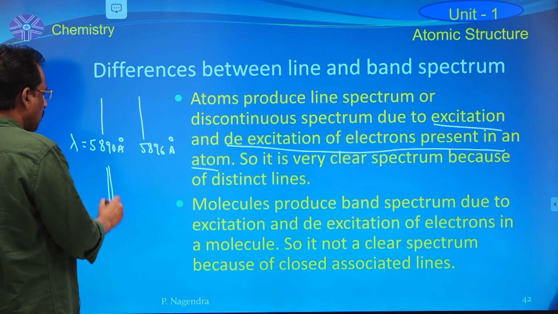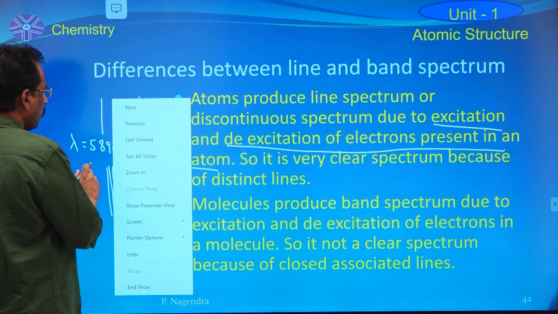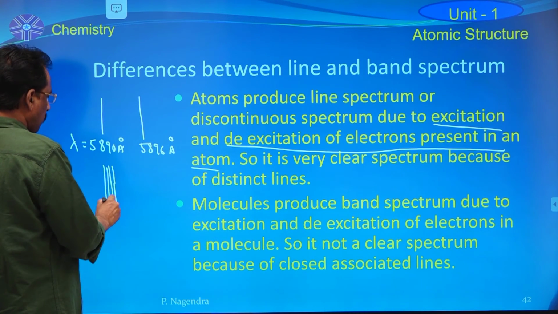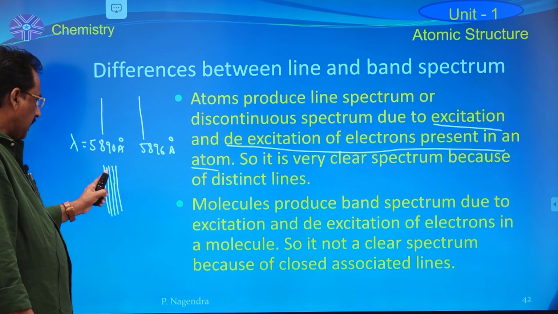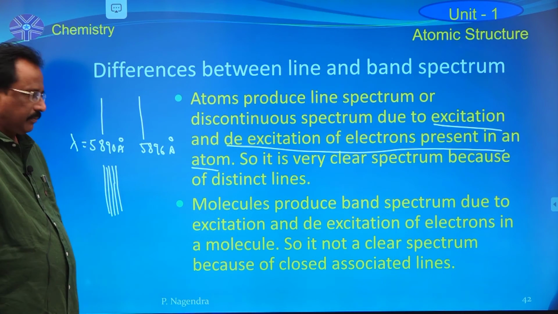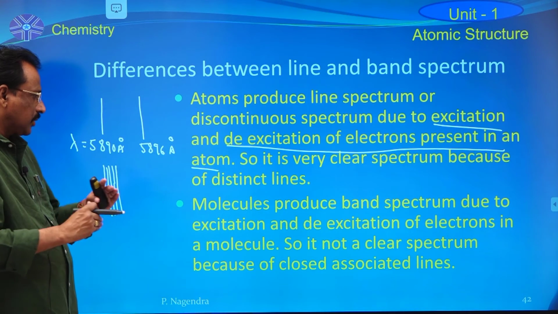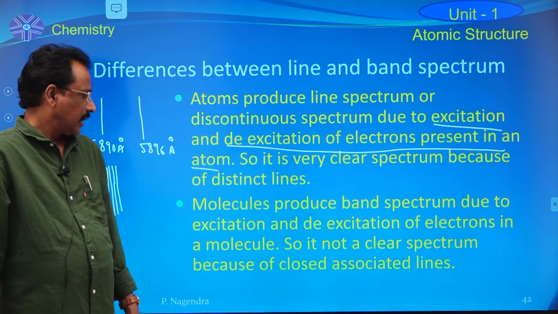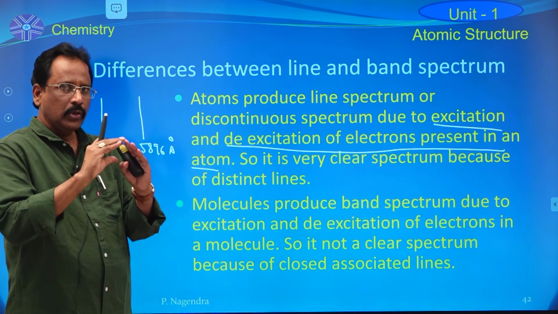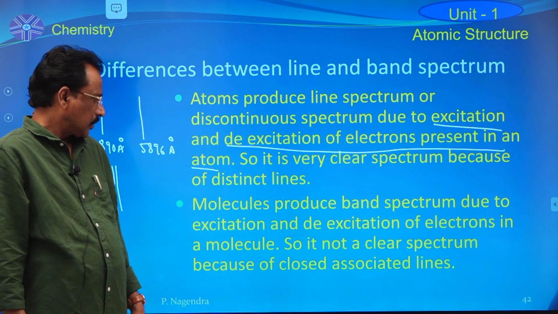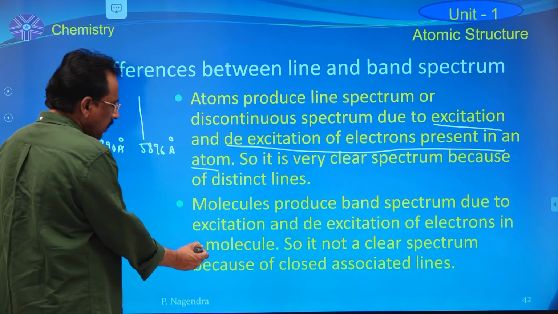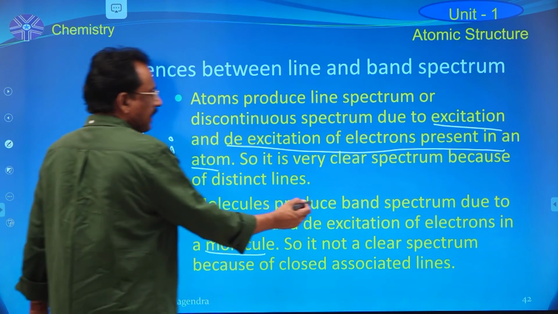For example, KMnO4 molecule produces 5 lines. These lines are very near to each other. So due to closely associated lines, it looks like a band, BAND, band. So molecules means group of atoms. So excitation and de-excitation of the electrons present in a molecule produces band spectrum.